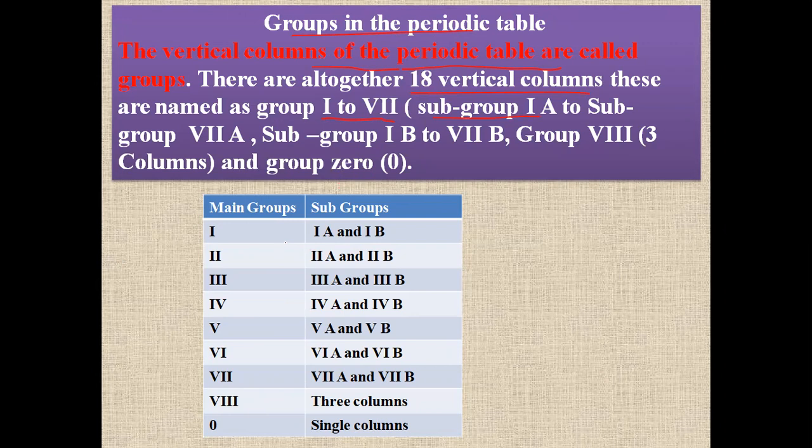You can see that clearly in this chart also. Main group I has IA and IB, group II has IIA and IIB, group III has IIIA and IIIB, like that. In group VIII there are 3 columns, and the 18th group is known as group 0. It has a single column.